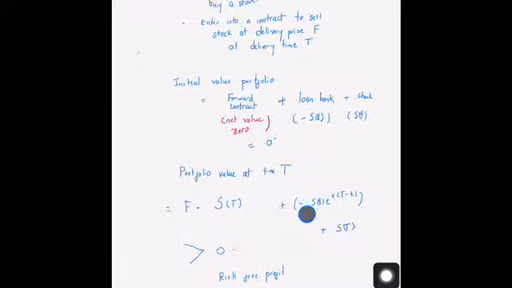The loan has been kept in the bank, so its value has increased by the exponential of the interest rate times the time for which the contract lasted, plus the stock value, which is just S_t. And then what you can see is that this quantity is greater than 0, so this is your risk-free profit, even though you started off with a value equal to 0.